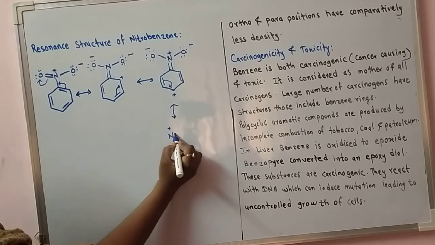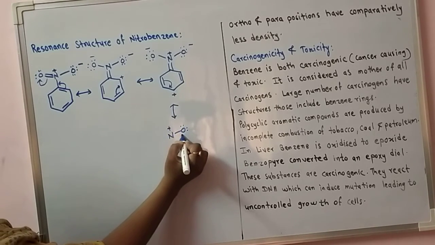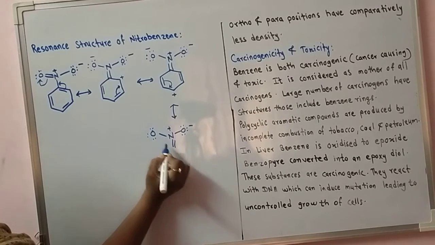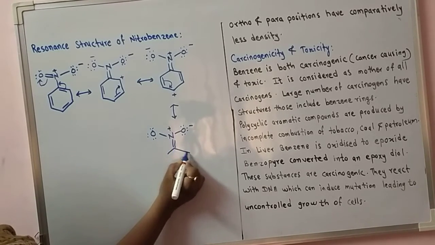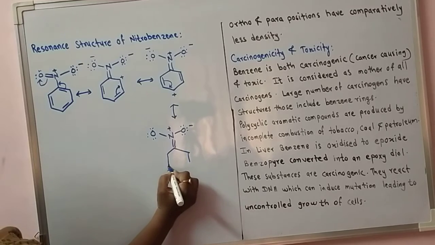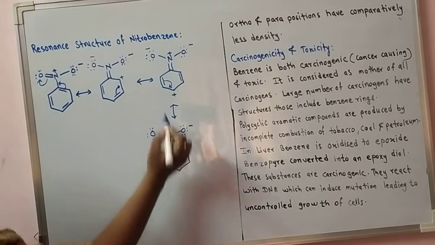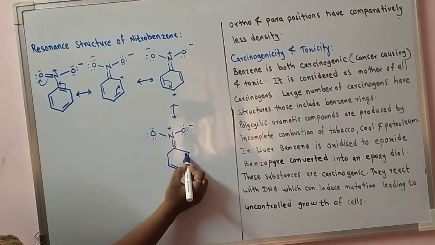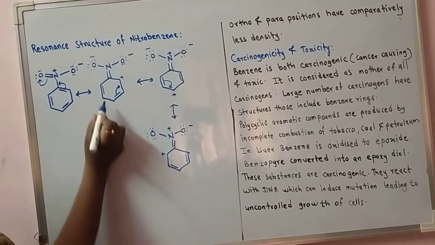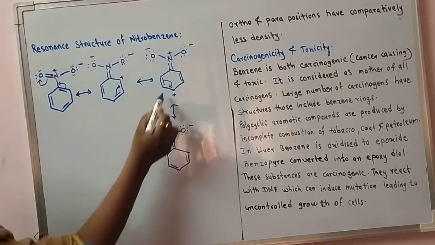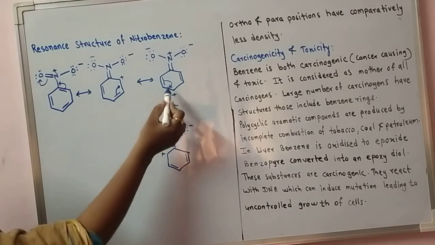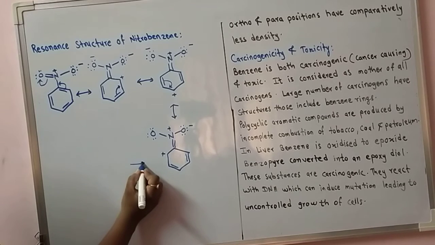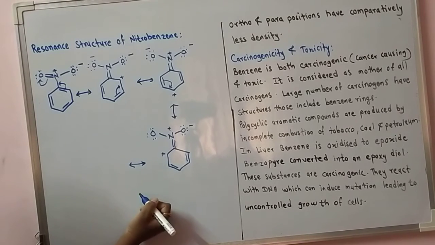Here we get another structure, where we can show the electron here, the bond is here, and this bond remains as it is. Now the positive charge is on this carbon, as this pi electron shifted to the adjacent position, so the positive charge is on the ortho position.